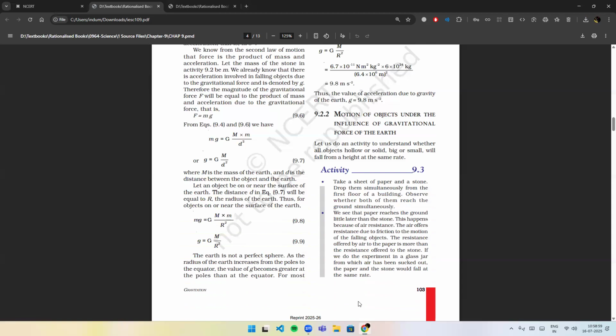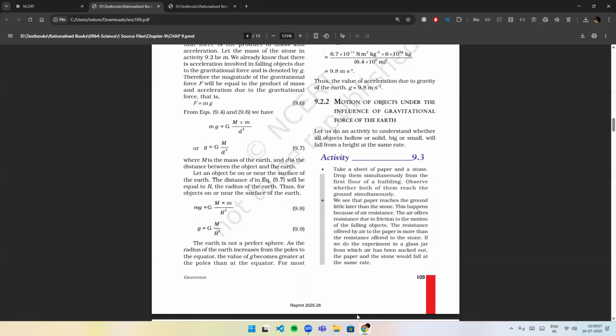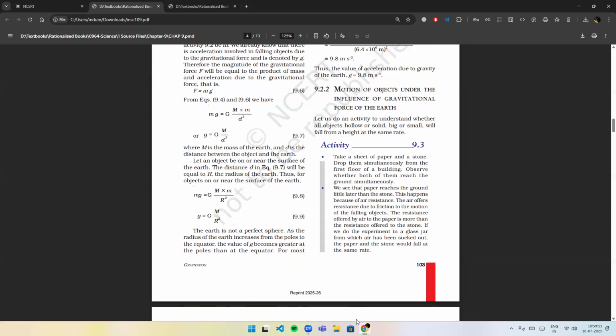Motion of objects under the influence of gravitational force of the Earth. Let us do an activity to understand whether all objects, hollow or solid, big or small, will fall from a height at the same rate. Activity 9.3. Take a sheet of paper and a stone. Drop them simultaneously from the first floor of a building. Observe whether both of them reach the ground simultaneously.